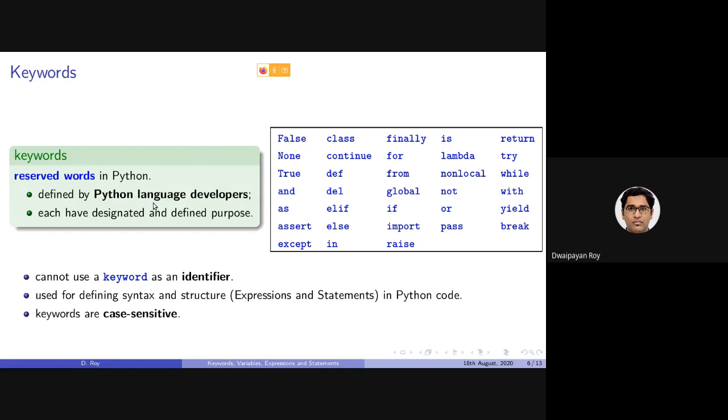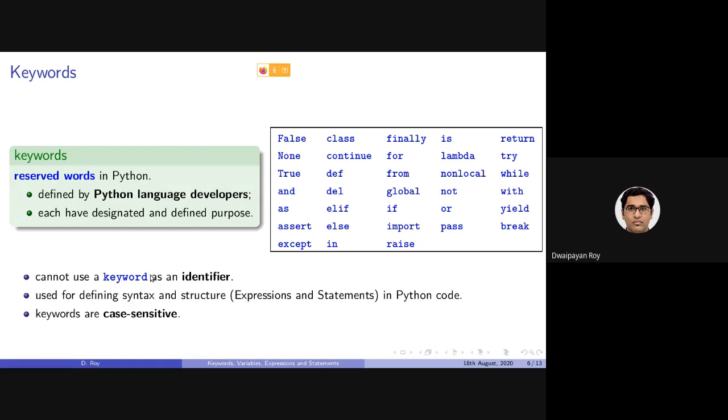But we are Python programmers. We will be writing programs in Python. We are not the developer of the Python programming language. So we cannot change the meaning of these words, and we also cannot use these keywords as identifiers. What is an identifier? We'll be discussing that in a short while.